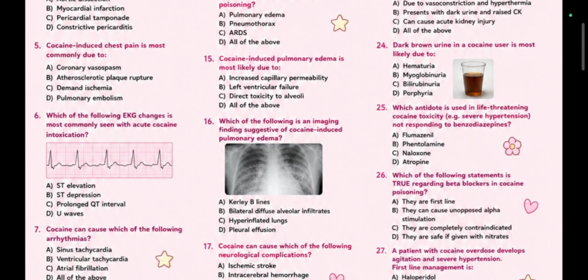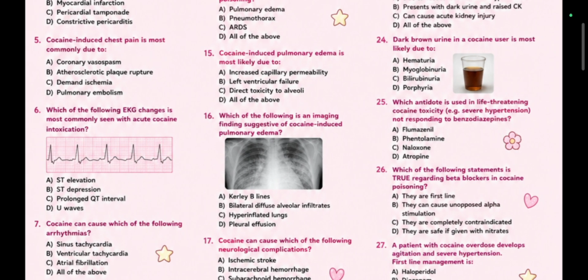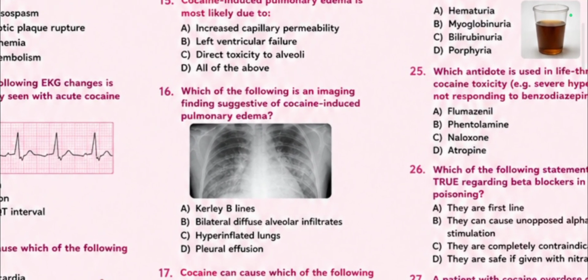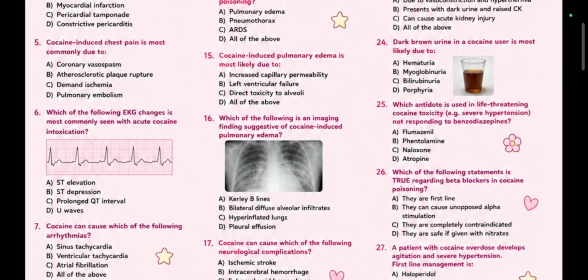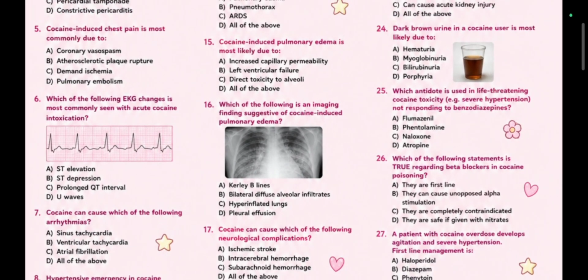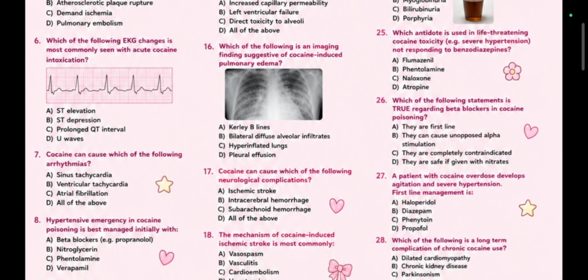Which of the following is an imaging finding suggestive of cocaine-induced pulmonary edema? Curly B lines, bilateral diffuse alveolar infiltration, hyperinflated lungs, pleural effusion. So you can just observe the X-ray by zooming it. You'll be able to see the whitish, not black, appearance near the alveoli. So the answer is option B, alveolar infiltrates. It's kind of an opaque thing because of the infiltrates, or else it would have been completely black.